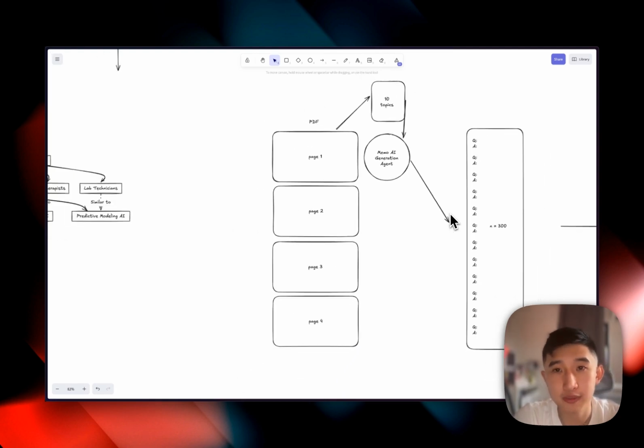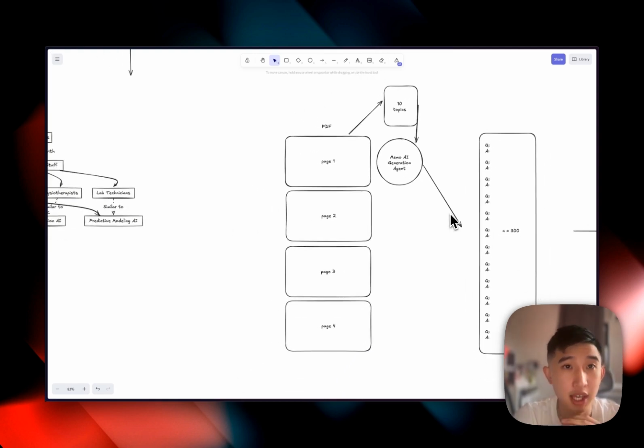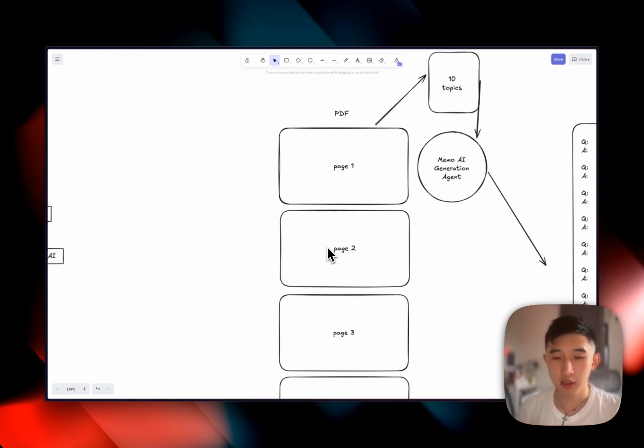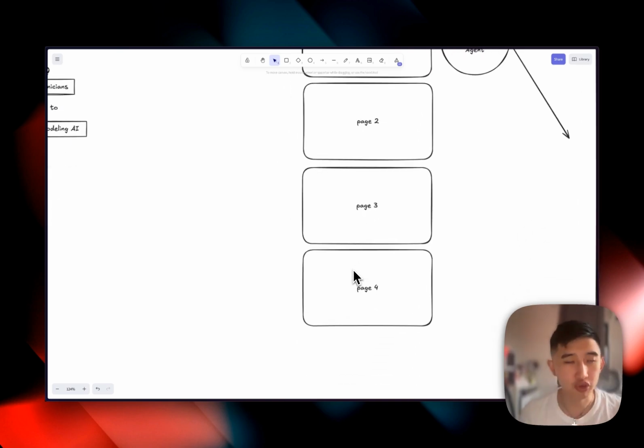Traditionally, what we've been doing over the last year is we only have one agent that processes flashcards automatically for you. When users upload a PDF, what we realize is that most PDFs are more than one page. So what we do behind the scenes is we actually chunk up your PDF into separate chunks. So here we have page 1, page 2, page 3, page 4. More naturally, maybe there's more than 10, 20, 30, or even 50 pages.